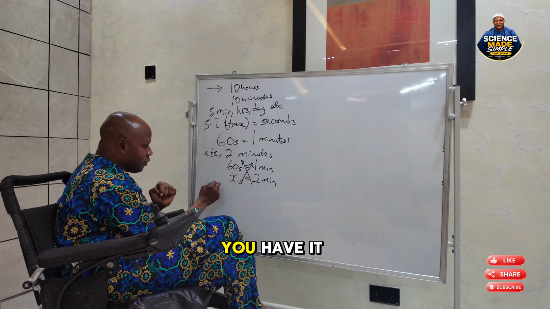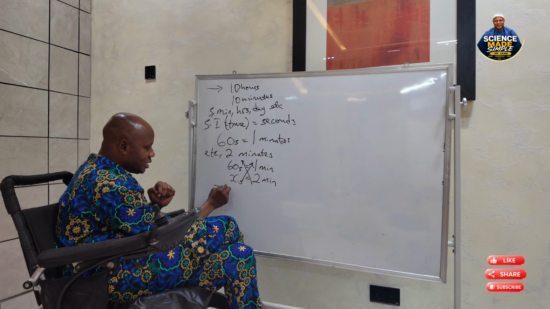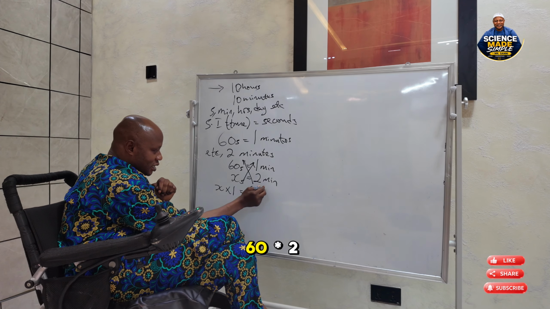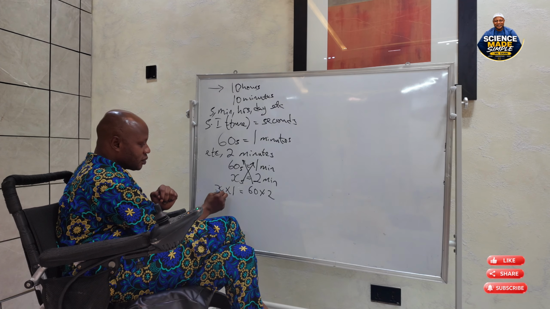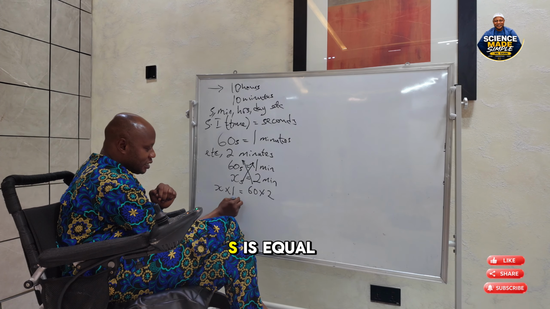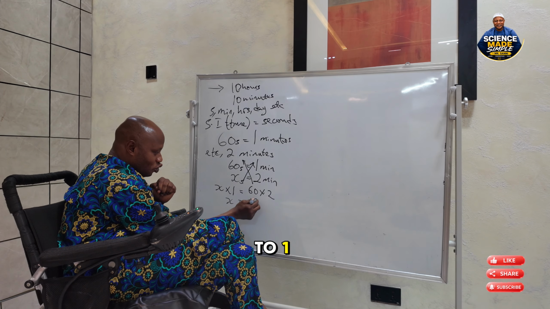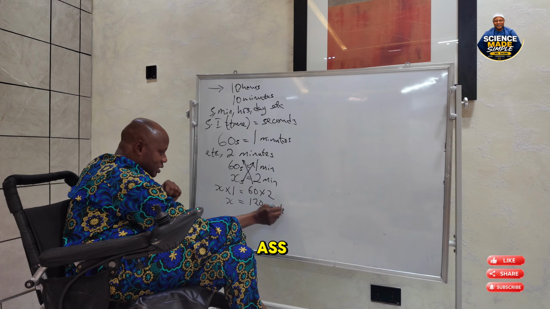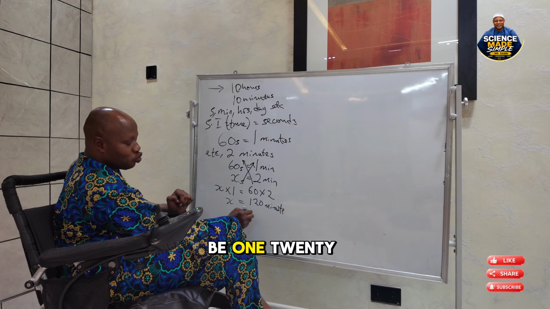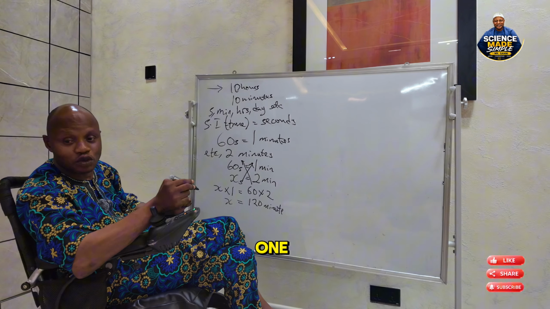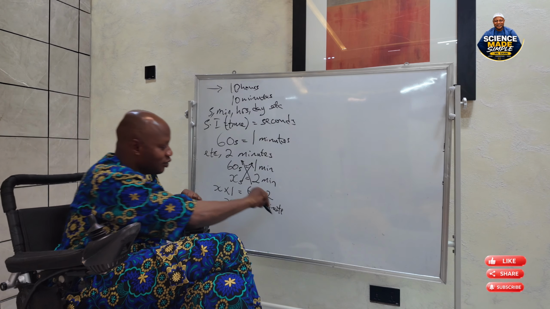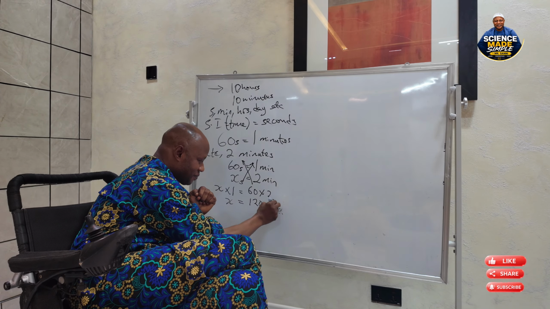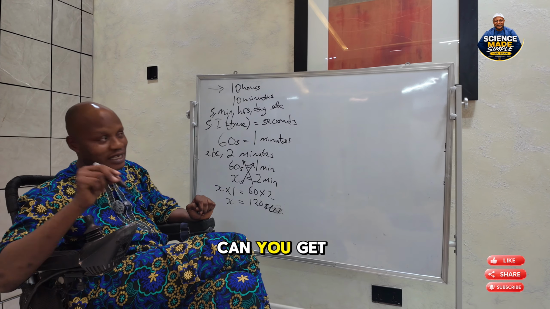If you cross multiply, you have x times 1 is equal to 60 times 2. This gives us x is equal to 120. That is our x, now 120 seconds. Can you get that one?